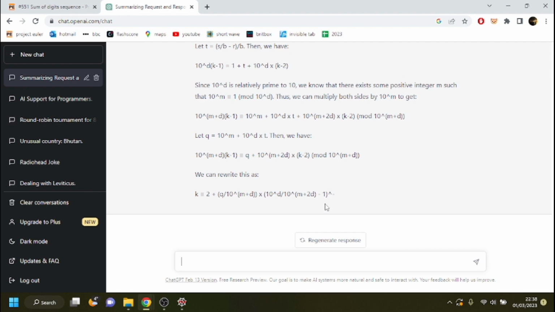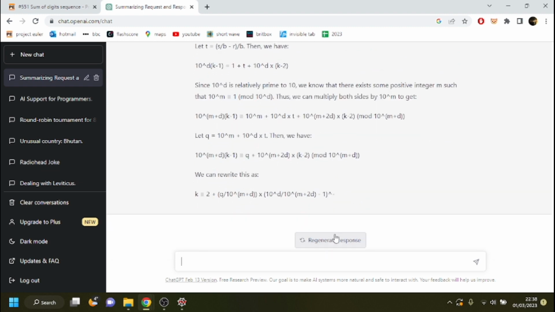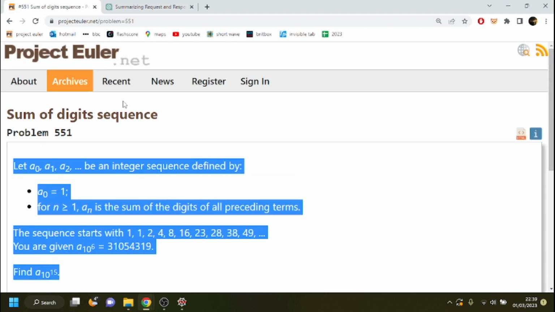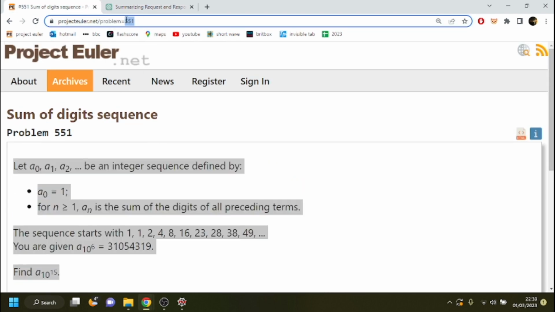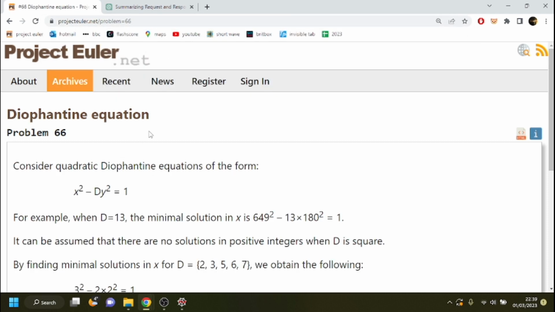Yeah, this is way above my pay grade. Oh, it stopped. Why is it stopped? Okay, I don't think ChatGPT is really that good. Let's try something a bit further down. Where can we go? 66 is an interesting one. This is another one I've been trying to solve for ages.